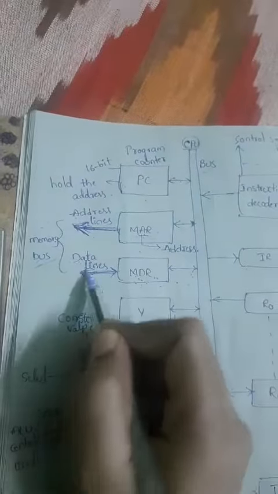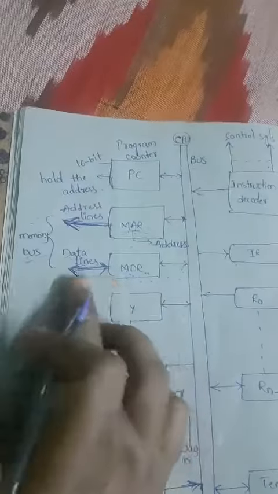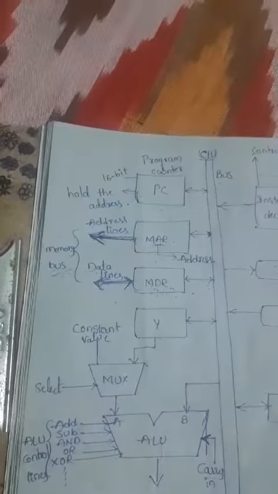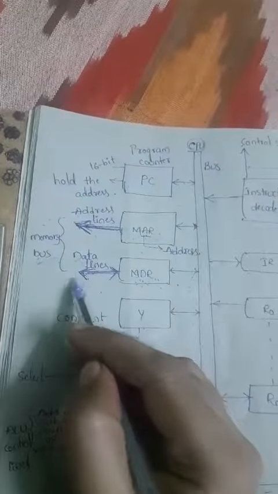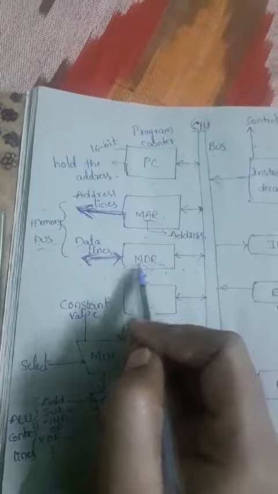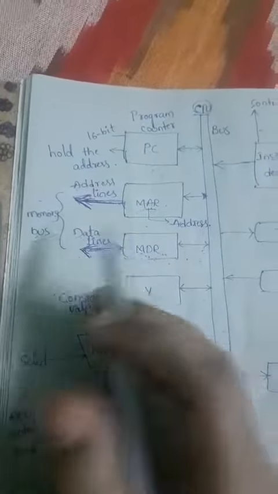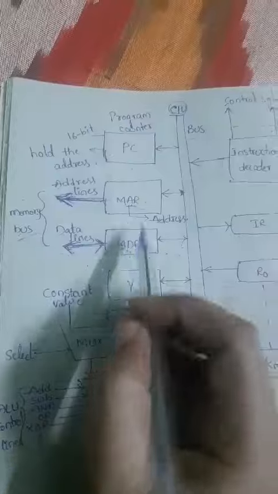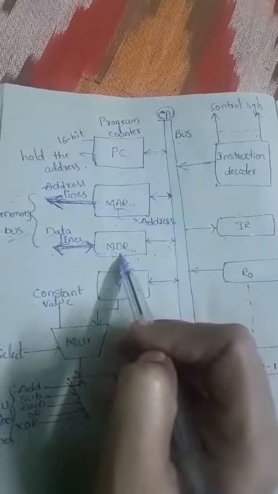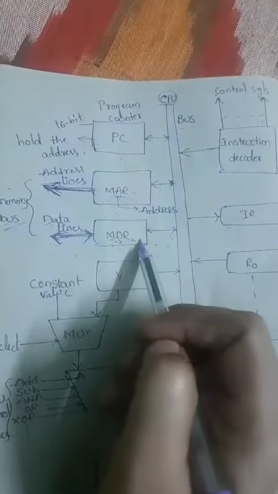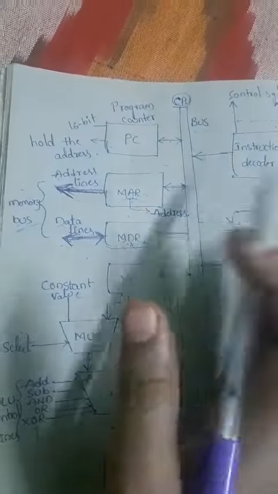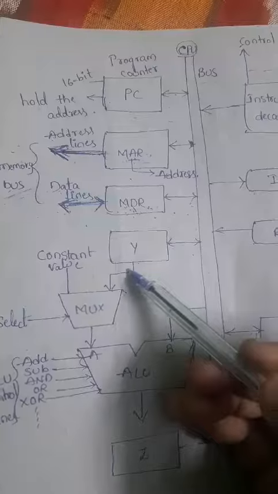It is shown by the bidirectional arrow, that means the arrow will be transferring the information from processor to the memory as well as memory to the processor. That means in both directions it will be sending that information. So this is the MAR and MDR. Memory address and memory data registers both will be carrying the address and data lines. Now coming to the next one.